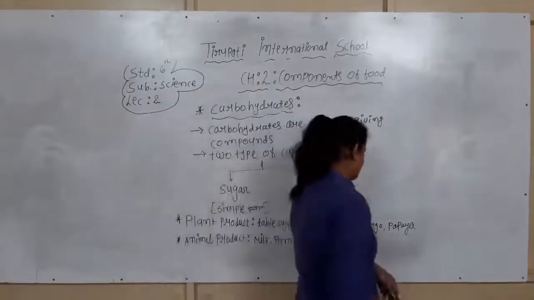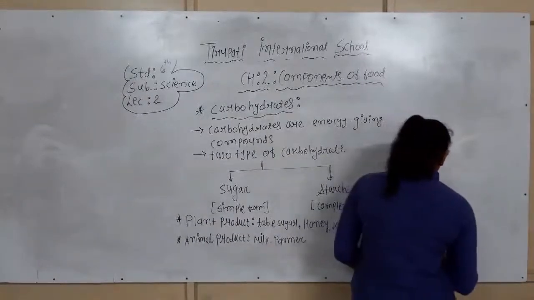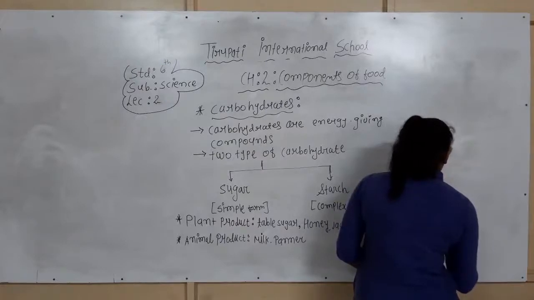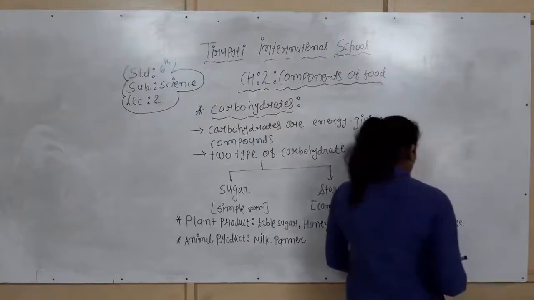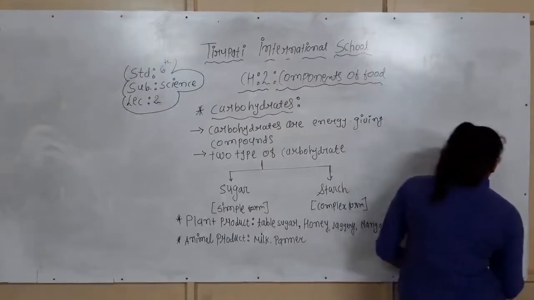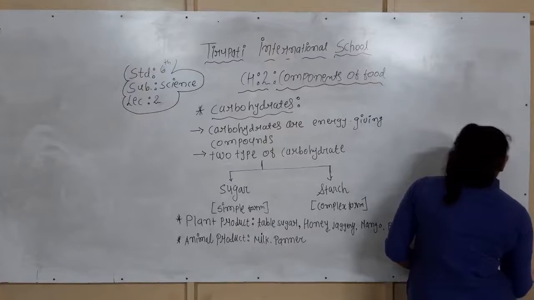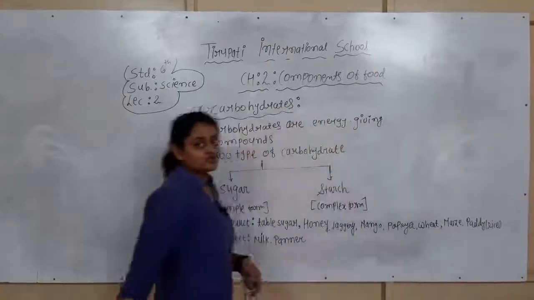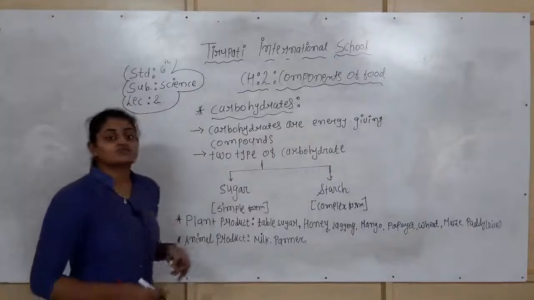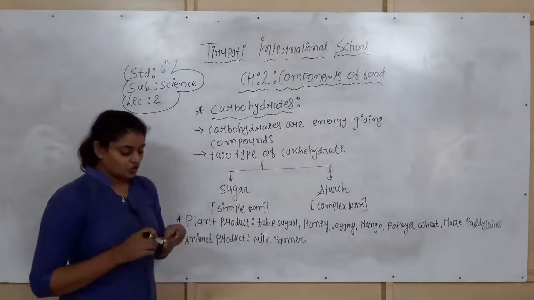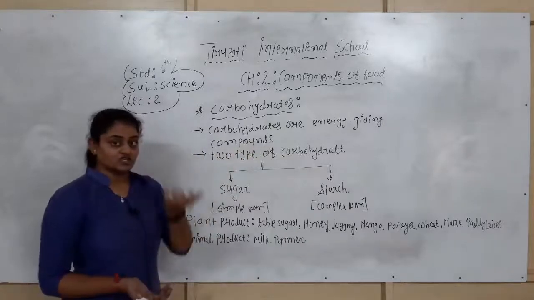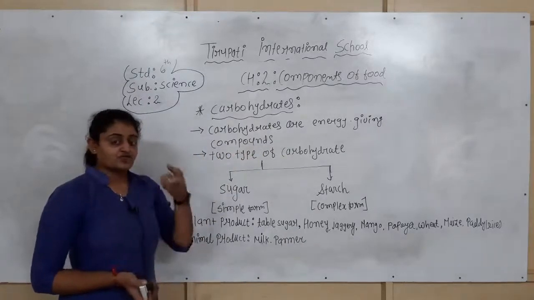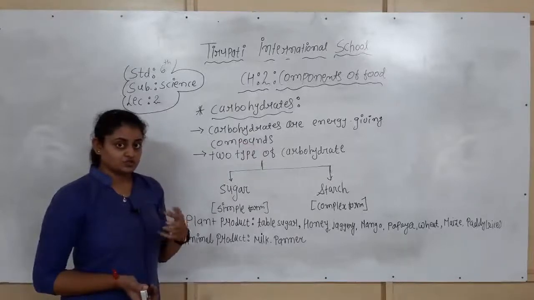So we can say that mango, papaya, and certain cereals such as wheat, maize, then paddy, meaning the rice, are all sources of the carbohydrates. From these sources we obtain carbohydrates. As we discussed, we eat the chapati, which is made from wheat, so it contains carbohydrates. We drink the tea, which contains sugar, so we consume carbohydrates.